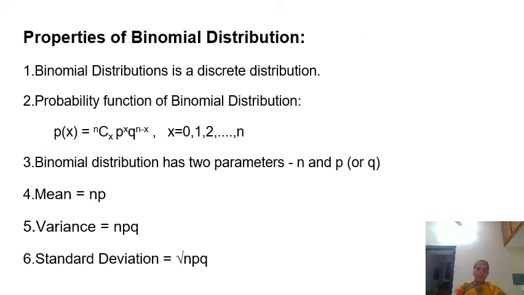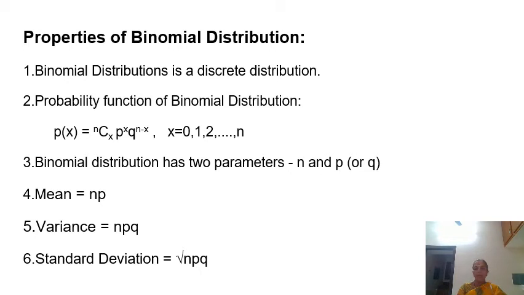Next, we will see what the properties of binomial distribution are. Number 1, binomial distribution is a discrete distribution because the random variable x takes the values 0, 1, 2, 3, up to n.